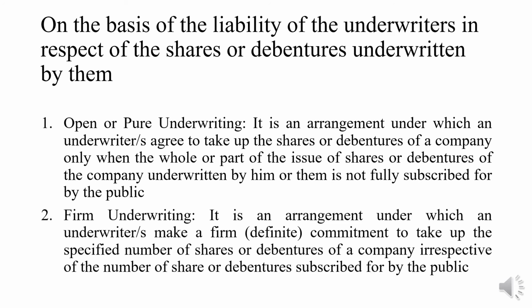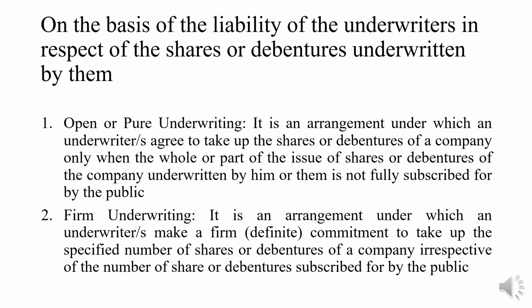Second one, firm underwriting. It is an underwriting arrangement under which an underwriter or underwriters make a firm commitment to take up the specified number of shares or debentures of a company, irrespective of the number of shares or debentures subscribed by the public. So whether the shares are subscribed by the public or not, these underwriters are going to take a specified number of shares or debentures of the company. So that is called firm underwriting.